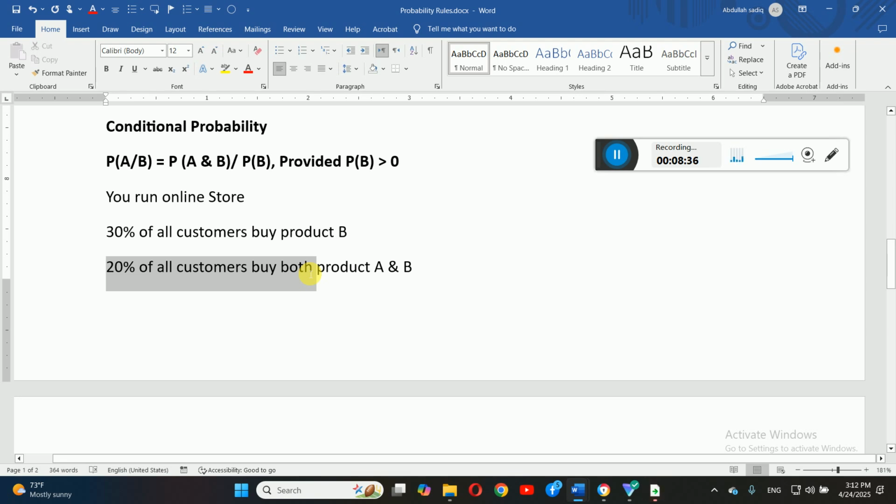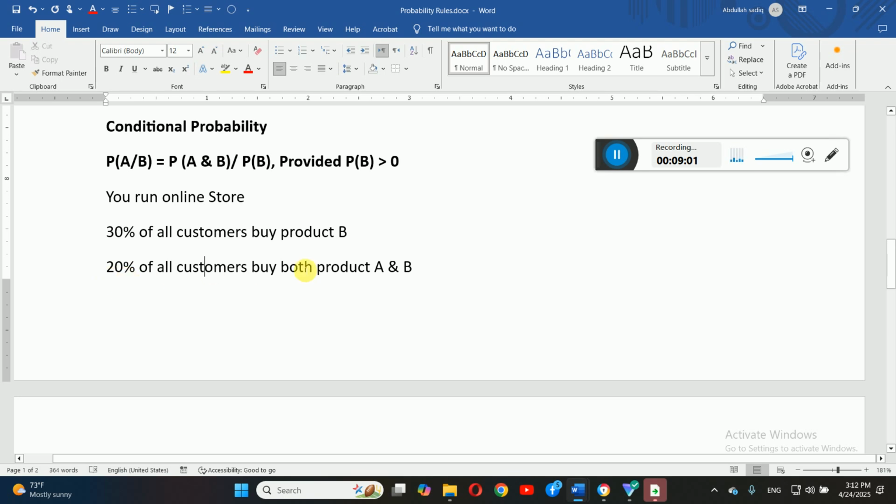And if there is no percentage for both events, then you cannot find the conditional probability. So in our example, we ask what is the probability of those individuals who already have B, what is their chance that they also buy product A? In this situation, you have to find the probability of A and B.